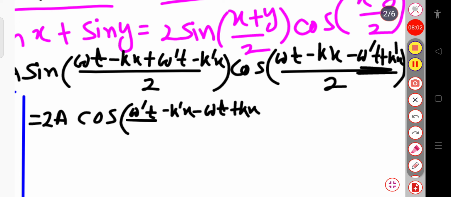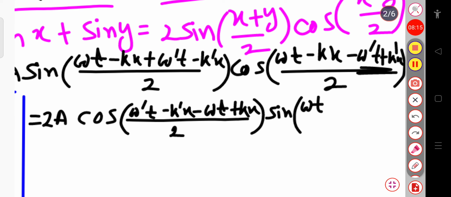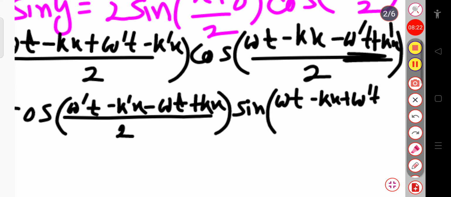And the sine term remains as it is, that is omega t minus kx plus omega prime t minus k prime x, divided by 2, bracket close.